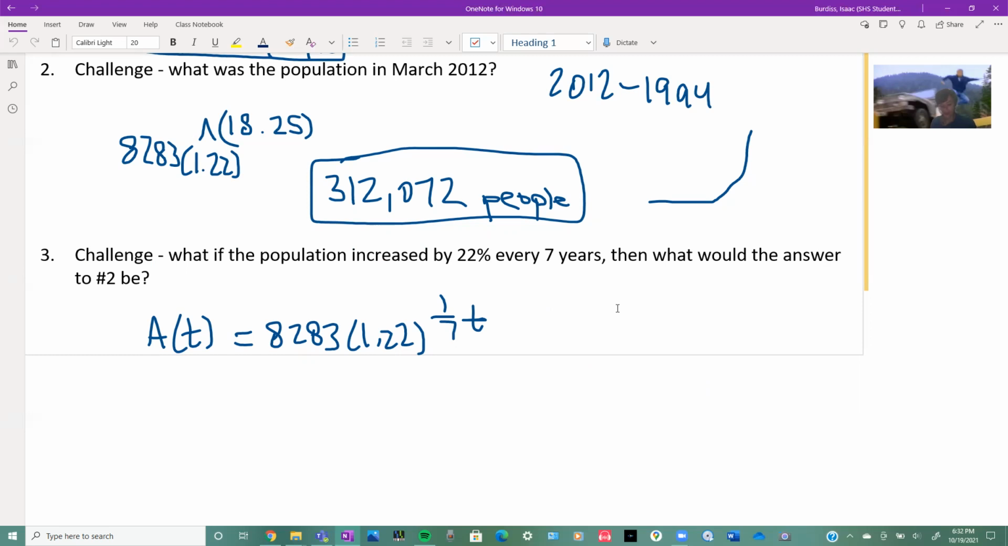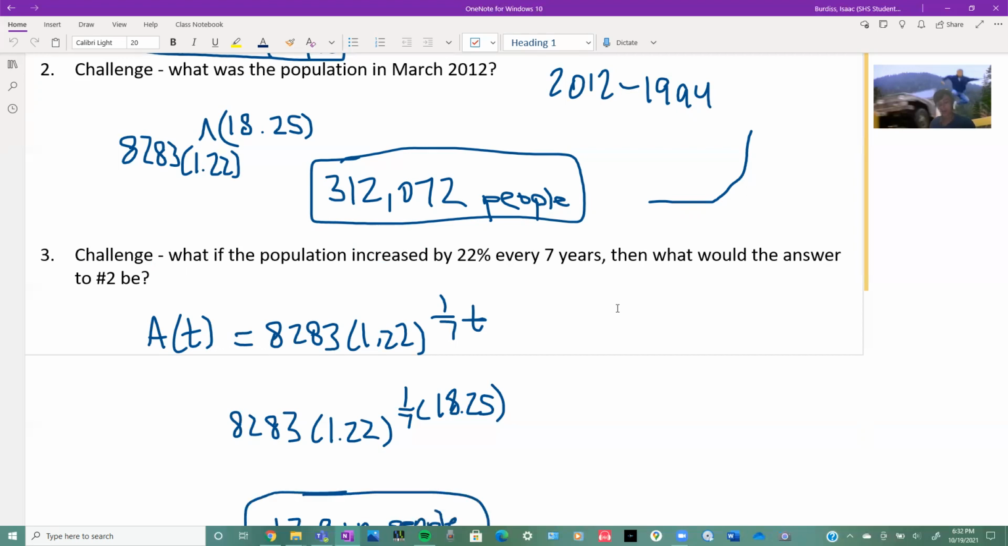So instead, we use this equation, and it's saying, how would our answer to number 2 change? Well, we said that the years was 18.25. So this should be a smaller number because it increases less. So I'm typing it in, times 1/7, 18.25. Instead of 312,000, it's only 13,910 people. So that shows you if it only increases by 22% every 7 years, then that is a smaller number.